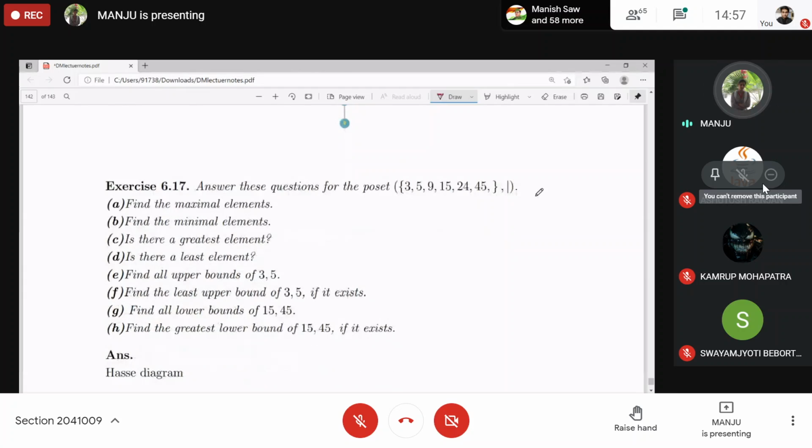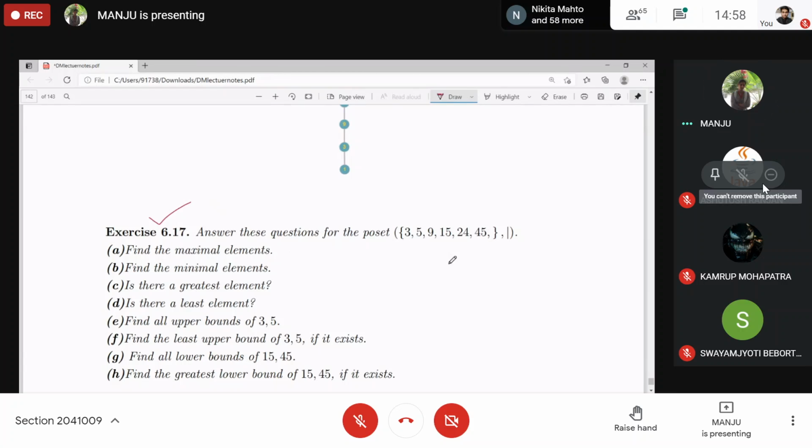This we will do in the next class, and this is our last question of this course. You can try it. For this one, the set is 3, 5, 9, 15, 34, 35, and the relation is the divides relation.